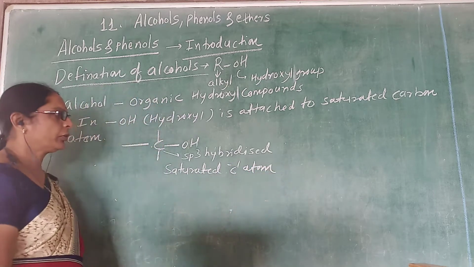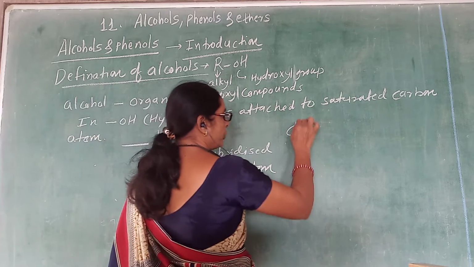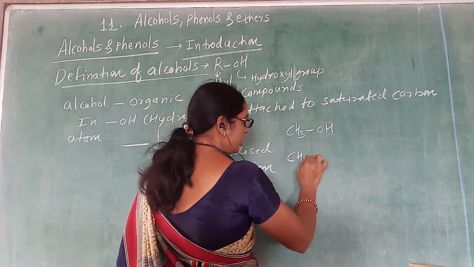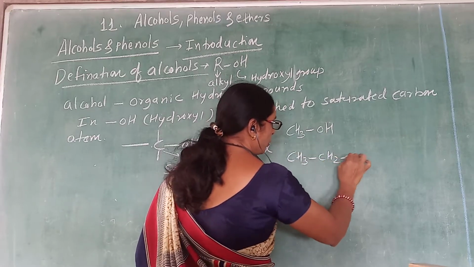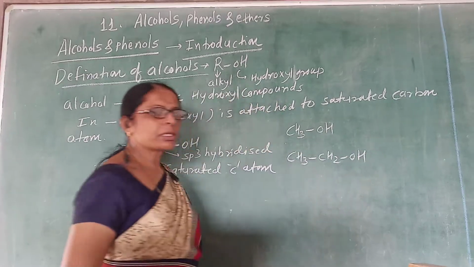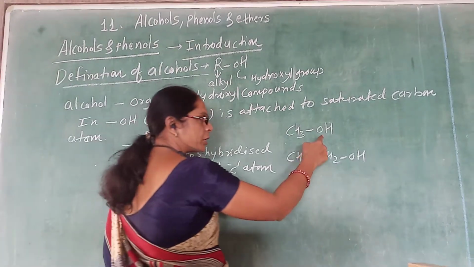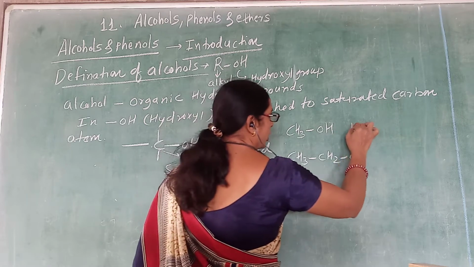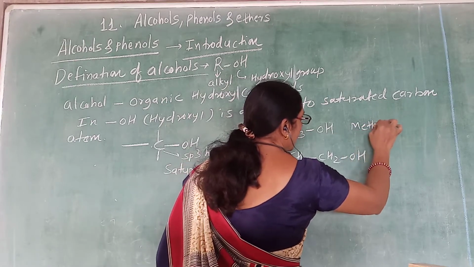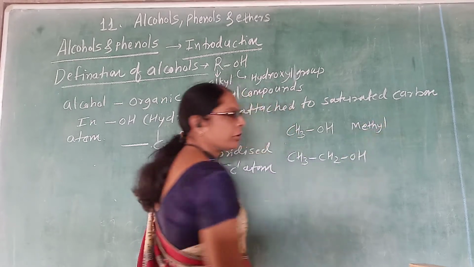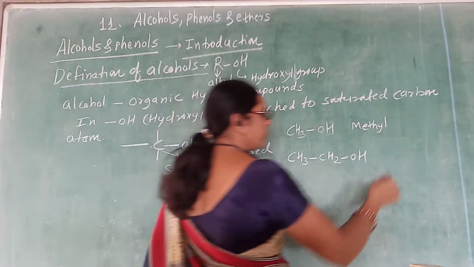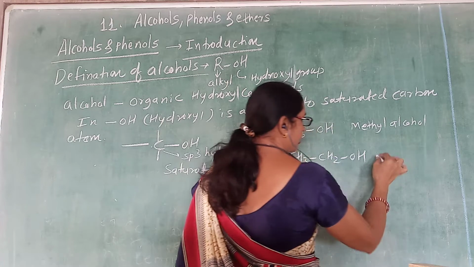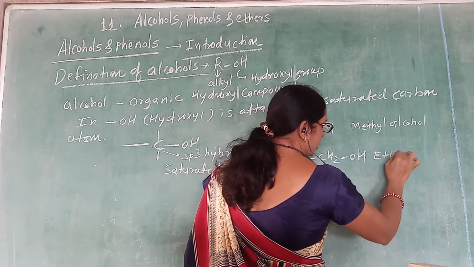Suppose I have the example CH3OH or CH3CH2OH. What happened in this example? The hydroxyl group is attached to a carbon which is single bonded, therefore it is an alcohol. For one carbon, meth, so this is methyl alcohol, or methanol in IUPAC. The IUPAC name we will consider later on.